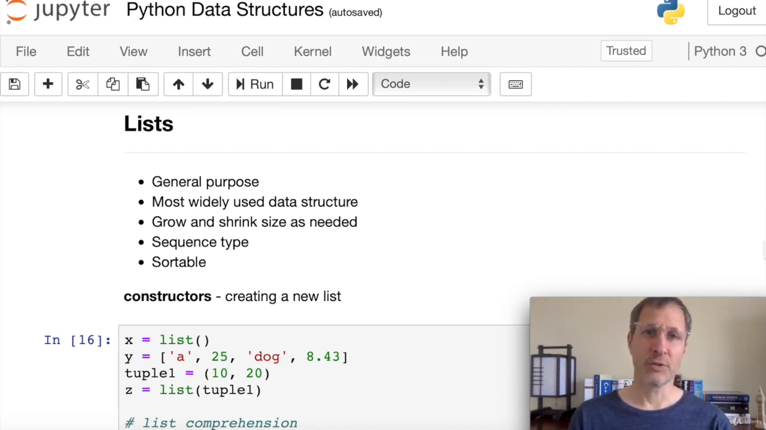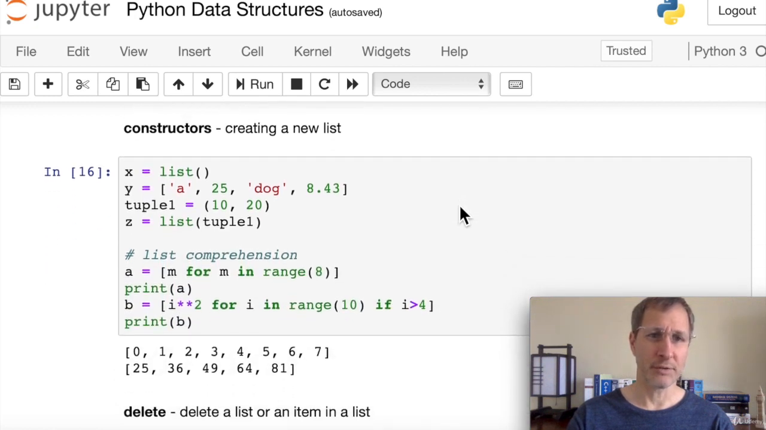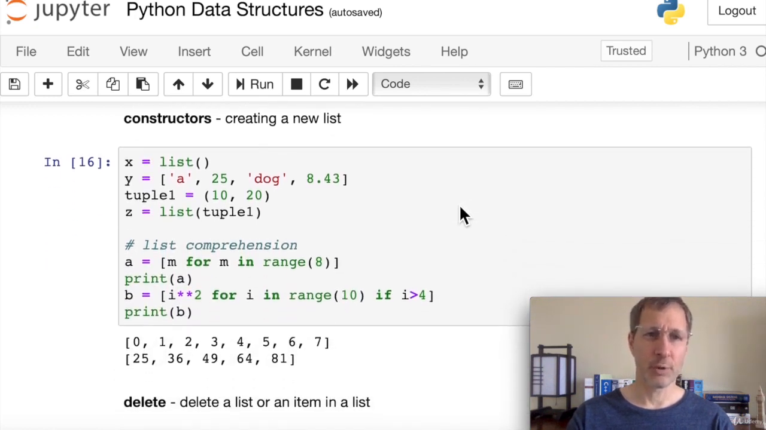And lists are a sequence type, so all of the sequence functions that we covered above are useful for lists, and they're also sortable. A lot of data structures are not sortable. Lists are. That makes them useful for sorting data. So let's look at some of the constructors for lists. How do we create a new list? There are a few different ways of doing this.